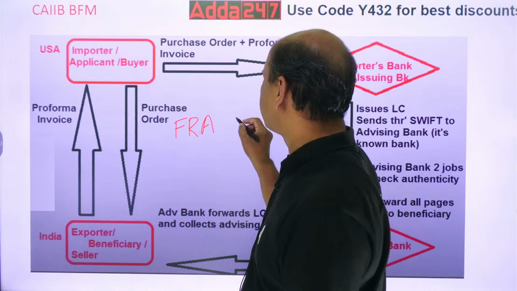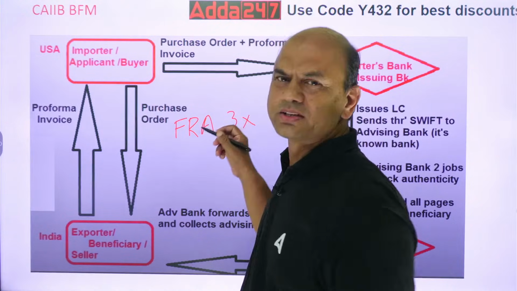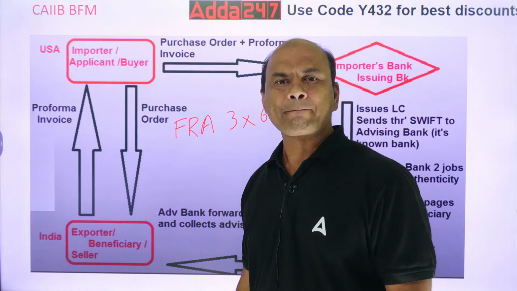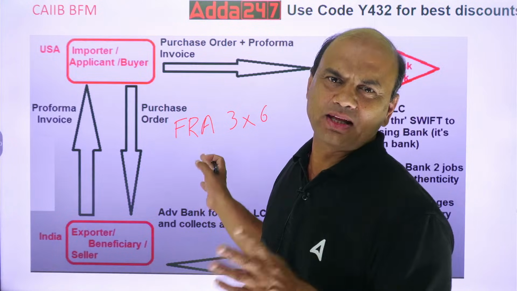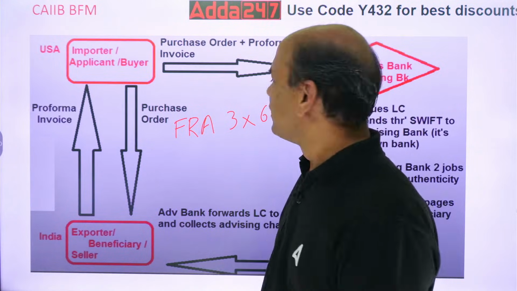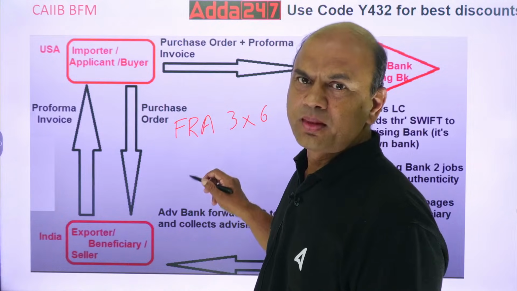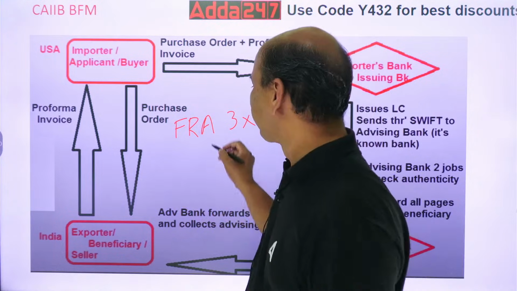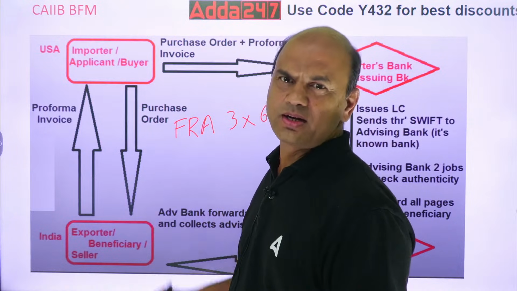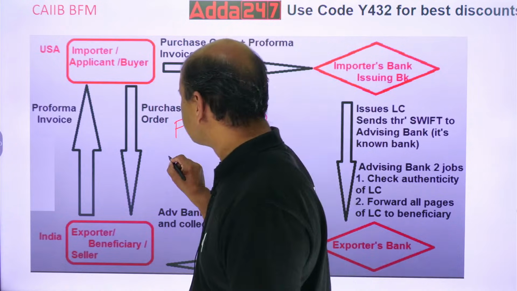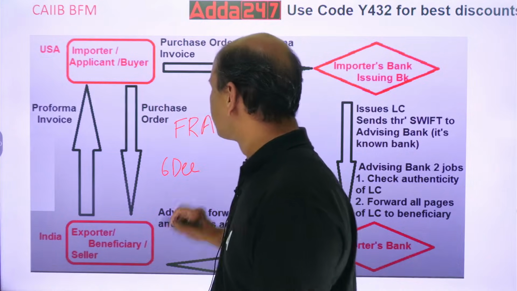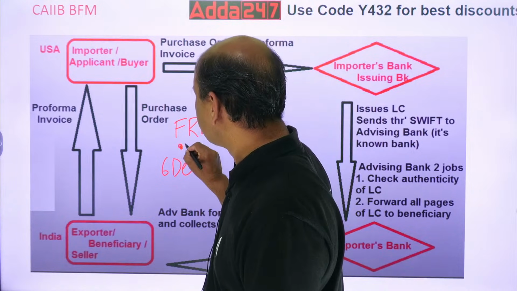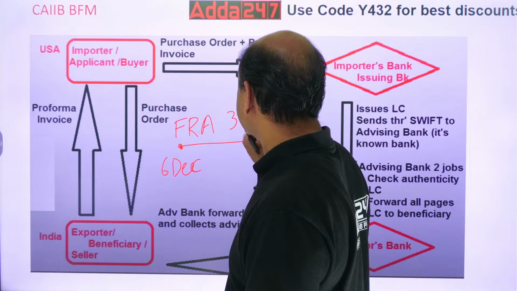Forward rate agreement, and it's given as 3 by 9, actually, it's given as 3 by 6. It can be anything. 3 by 9 also, 3 by 6 also. Everything is allowed. What do you mean by this? Pay attention everyone, FRA 3 by 6 or 3 by 9. Suppose today is December 6th. So when I say 3 by 6, it means from December, it starts 3 months from here. See this 3 is over here.